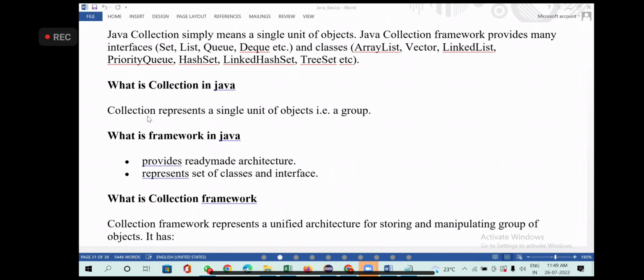What is a collection framework? Collection framework, what is this? Manipulation means playing with the data.